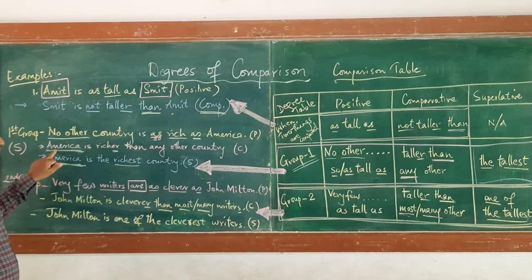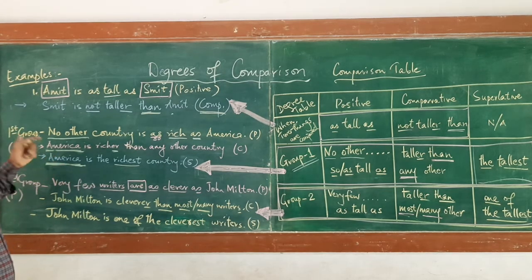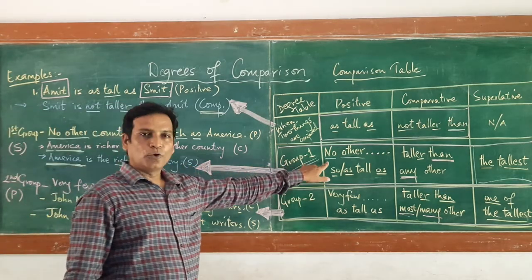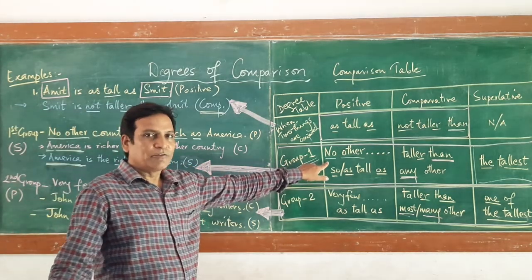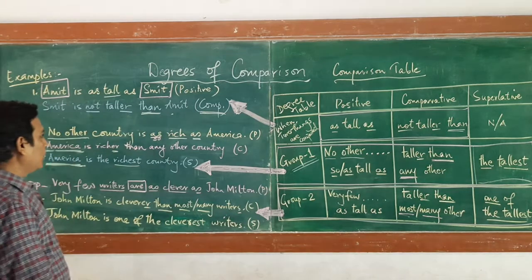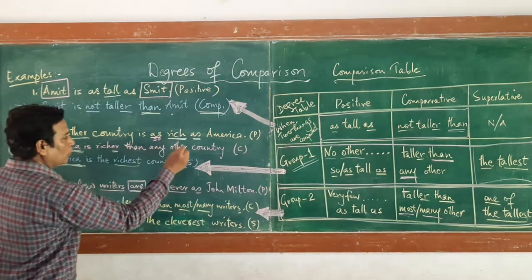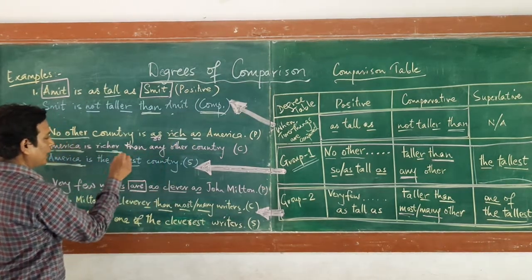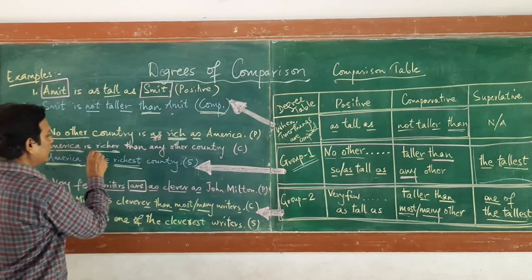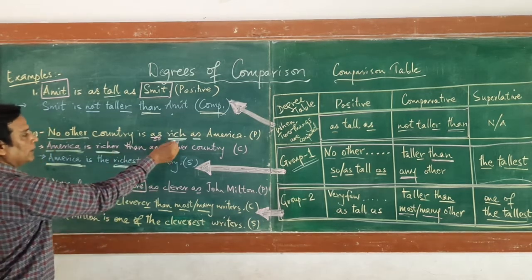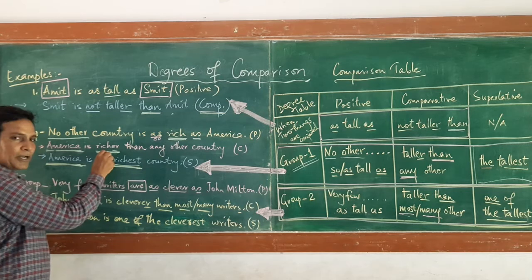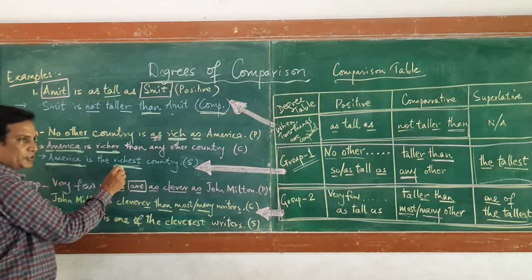So always start with the subject. And the positive degree, you know, will always start with No other. So there is no confusion at all. Only you have to see that you always change your adjective in every degree. That is, in positive it was rich, it will become richer and richest.